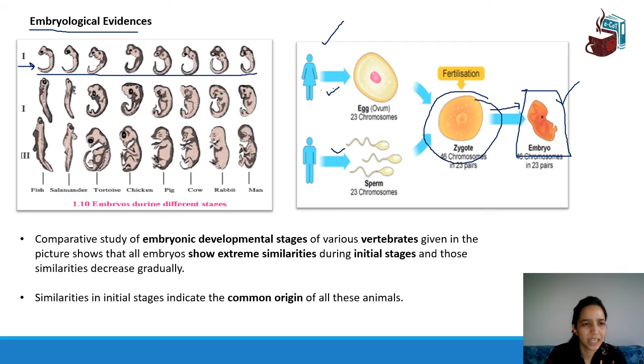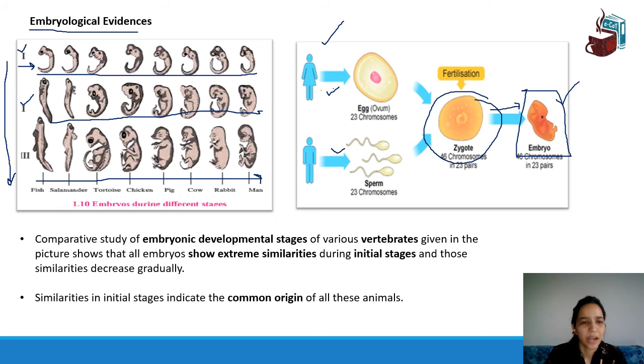See the next stage now. A slight bit of difference, but still there is a similarity. And in the third stage, you see more differences and less similarities. So as they move from the first to the later stages, the similarities keep on reducing and the dissimilarity increases. But by the initial stages, because of their similarities, we all come to know that we have evolved from the same origin. We come from the same origin.